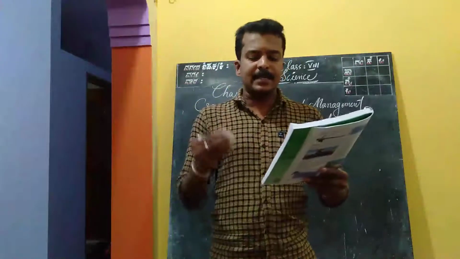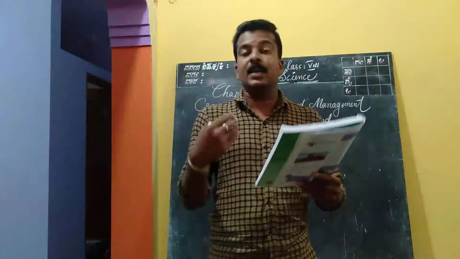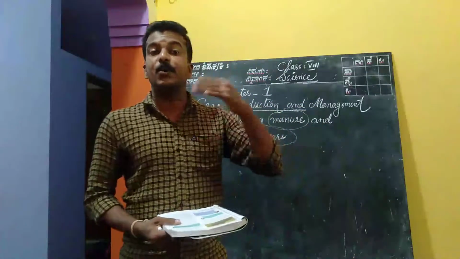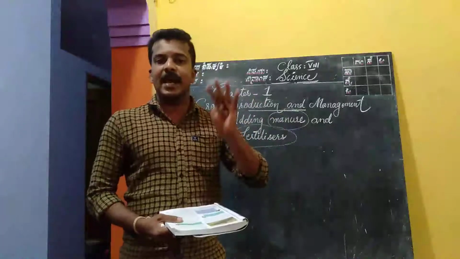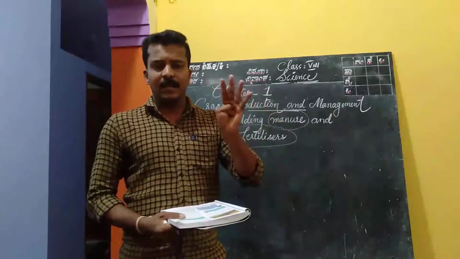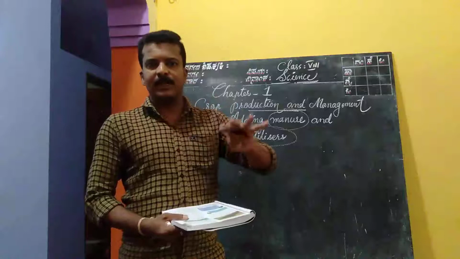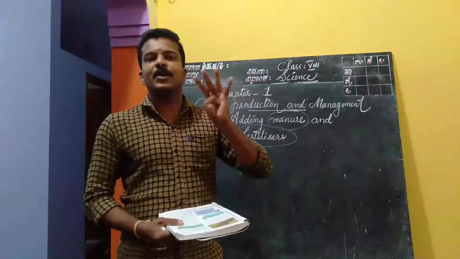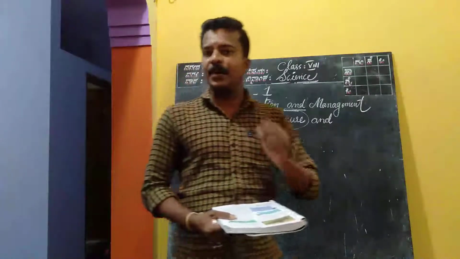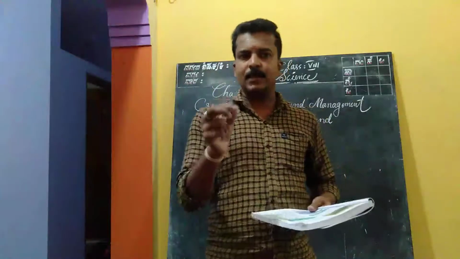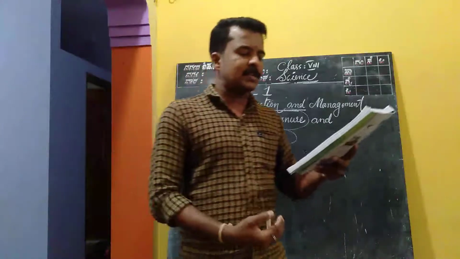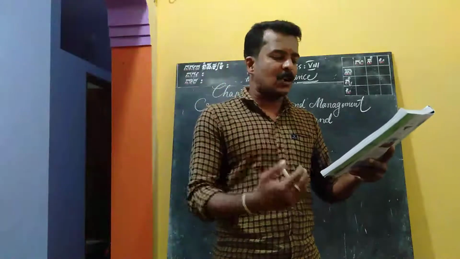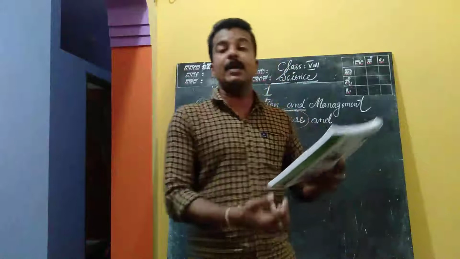Improper or insufficient manuring results in weak plants. If we want to get good yield, we must add manures and fertilizers in the lands where we cultivate the crops, lest the crops will be weak in growing. It's very simple. Hope you understand. Manure is an organic substance obtained from the decomposition of plants or animal waste.